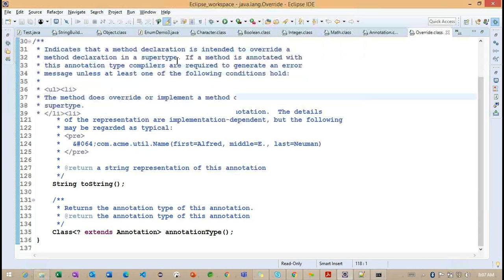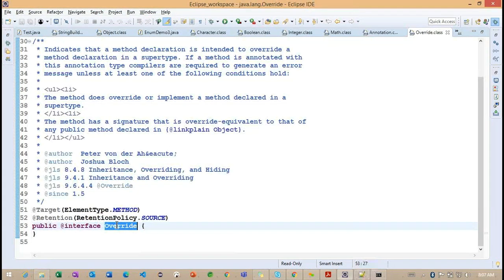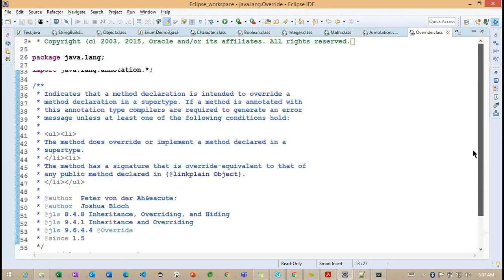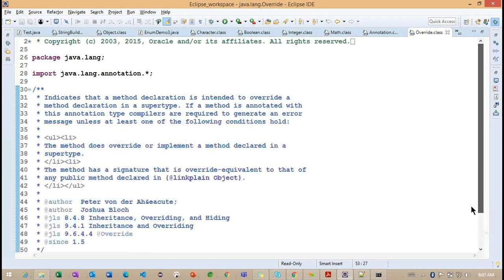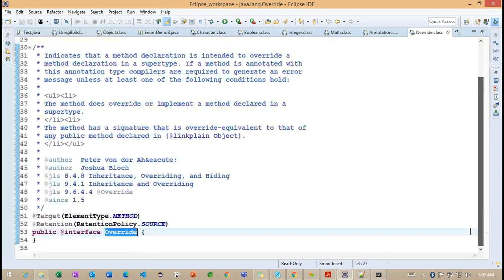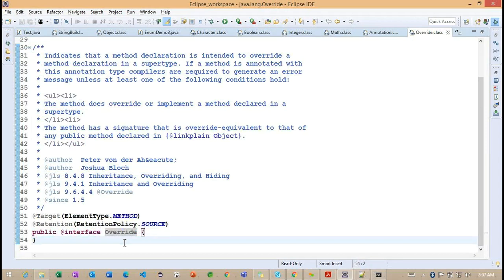Now you can see we have the same syntax here: at the rate interface, with the name of the annotation, Override. But there is no information inside it. This Override annotation does not contain any information, so we'll see this kind of annotation later.